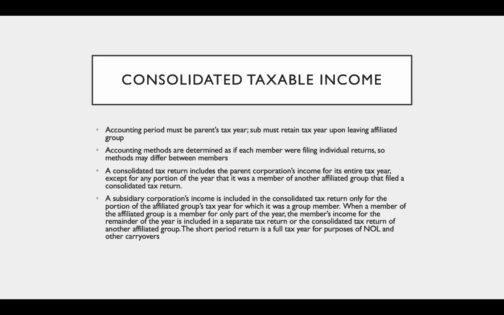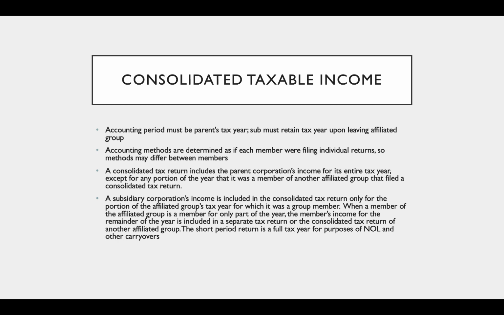The accounting methods for the consolidated return are determined as if each member were filing individual tax returns. So the methods can still differ between members. So one can be on the accrual basis of accounting and one could be on the cash basis of accounting. That's still permitted.